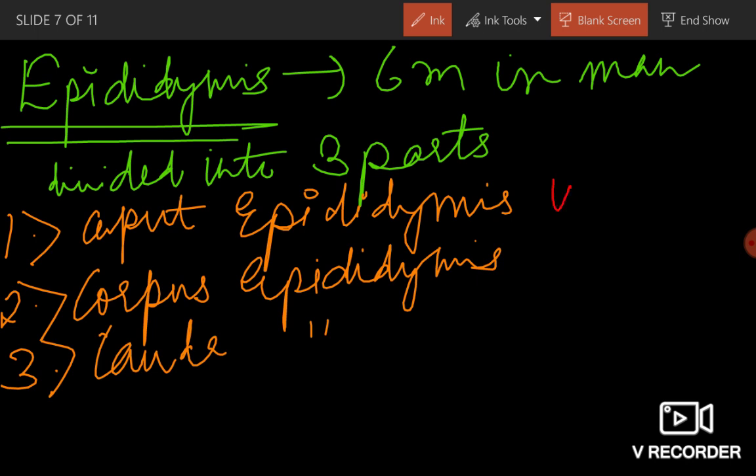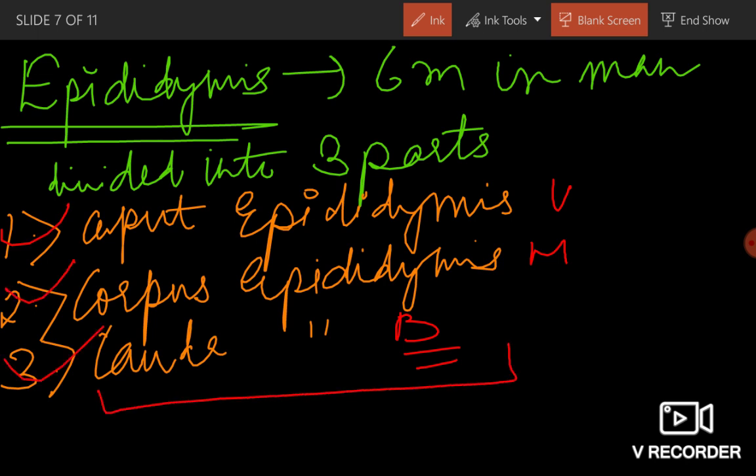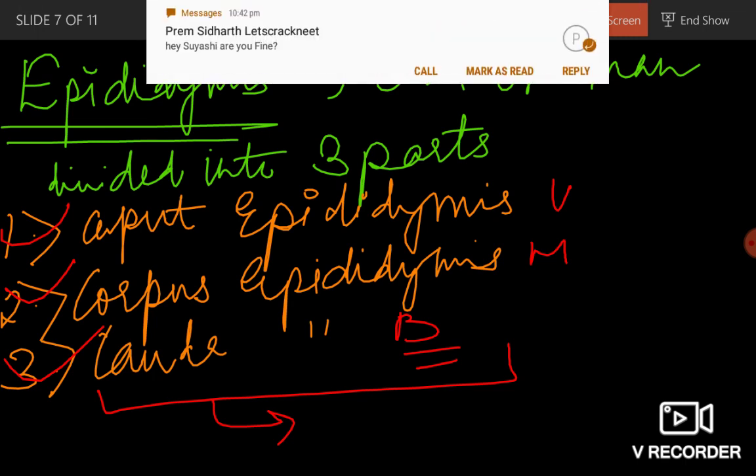This is the uppermost part, this is the middle part, and this is the basal part of epididymis. And I've already shown you epididymis is connected to vas deferens. So cauda epididymis will enter into the abdominal cavity from the scrotal sac in the form of vas deferens. Epididymis has three parts, and from the scrotal sac it moves into the abdominal cavity, and there only it is known as vas deferens. Clear?